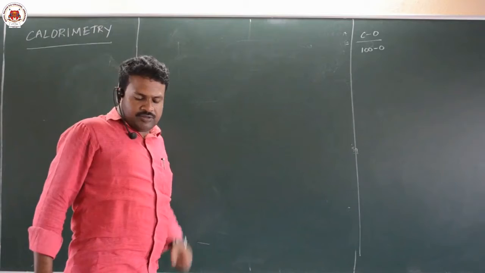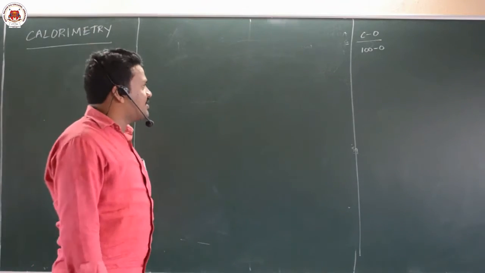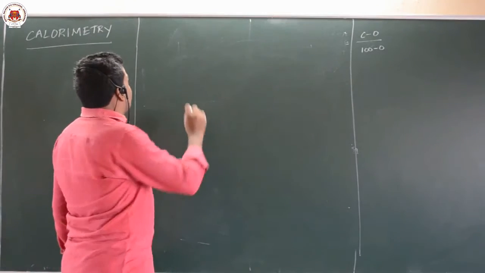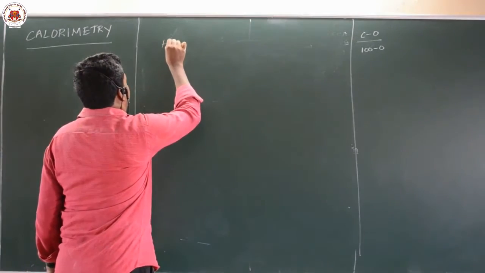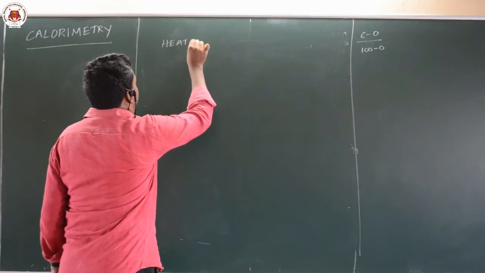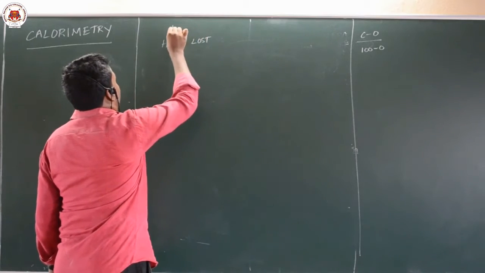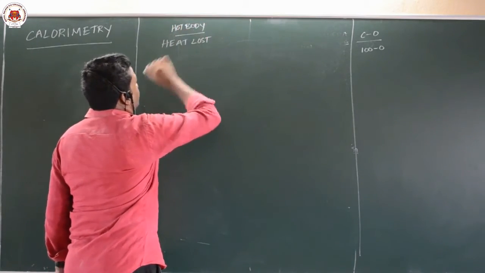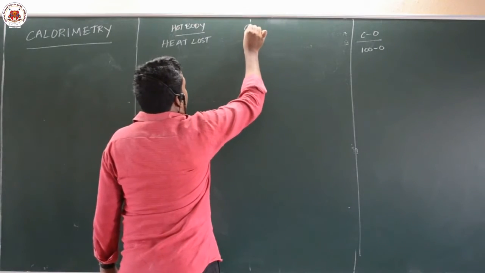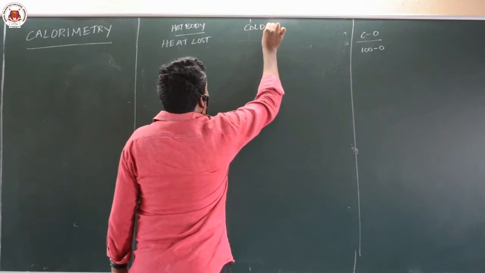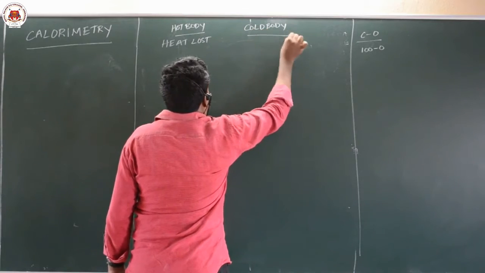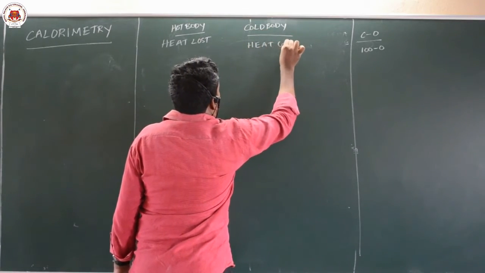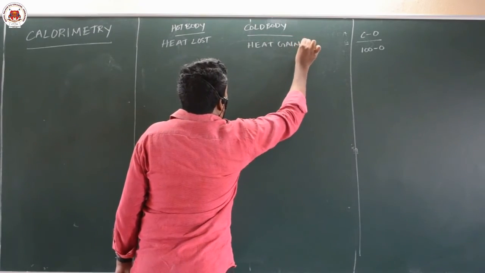See, the law of mixtures statement is very simple. What the statement says is, the hot body will lose heat and the cold body will take the heat. This is what the law of mixtures says: heat lost is equal to heat gained.